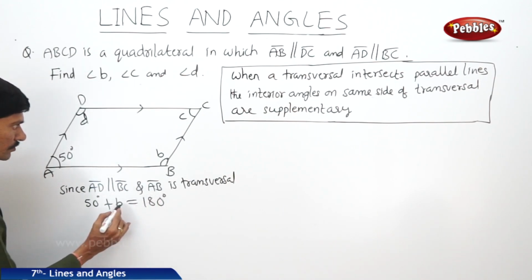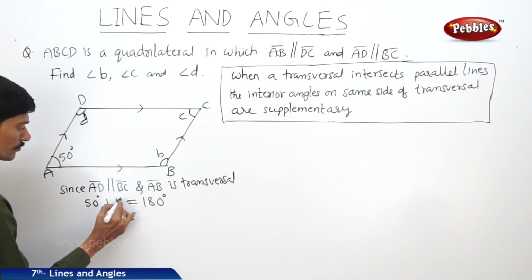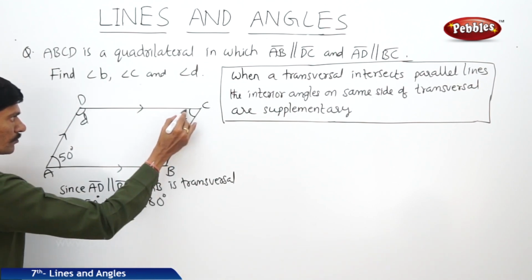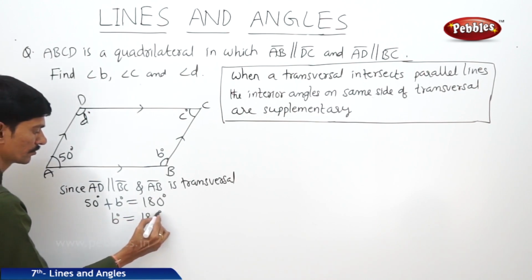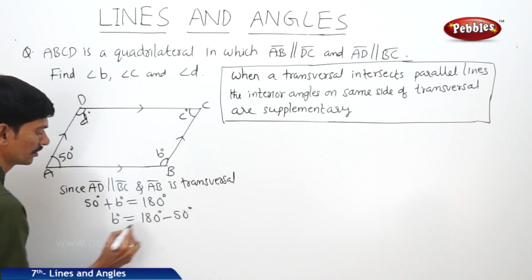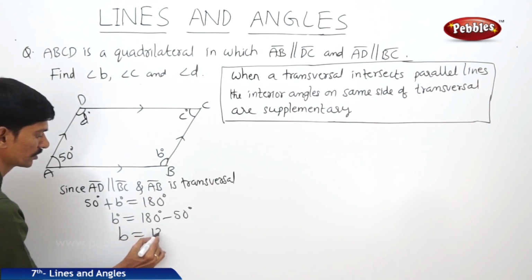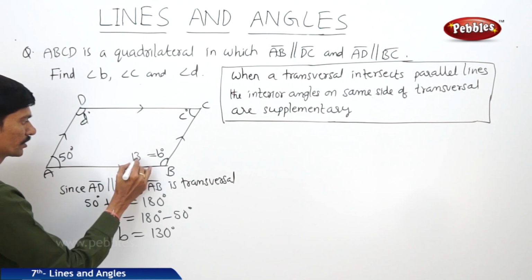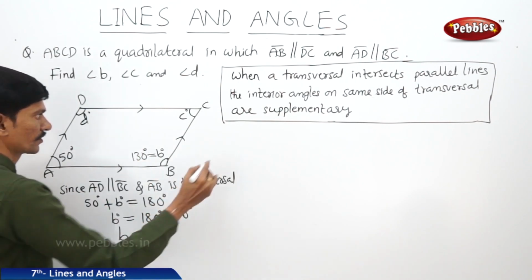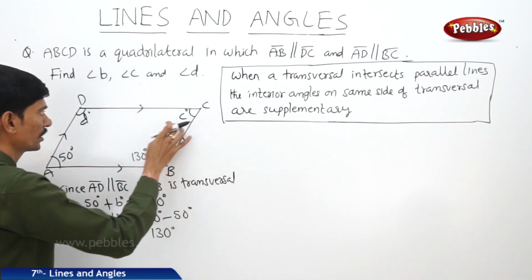Then B equals 180 degrees minus 50 degrees, so B equals 130 degrees. So here we got angle B as 130 degrees. Then we find angle C and angle D also.